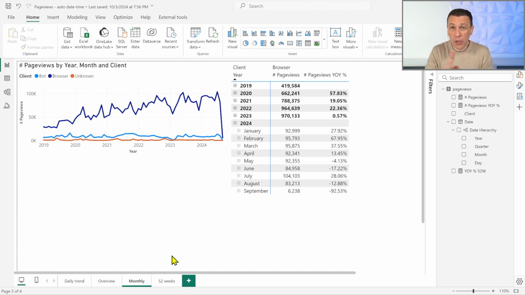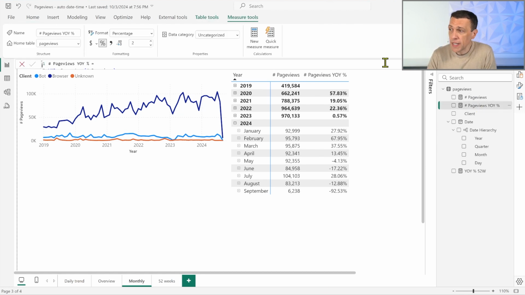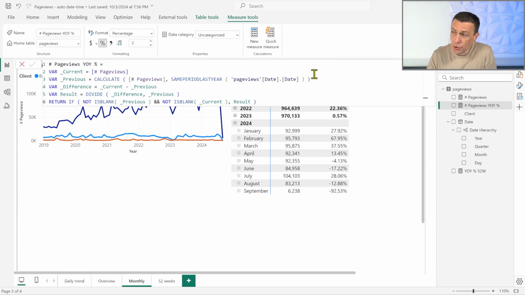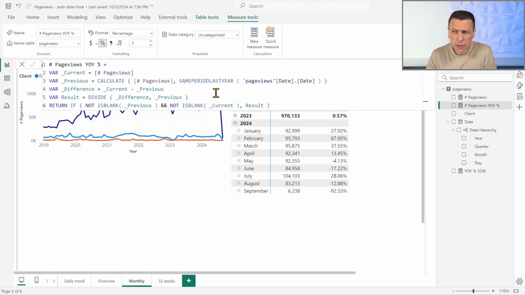The first one is the option with auto date time. Then we will see the Gregorian calendar and the week calendar. But the principle is the same. If you remember, when we created the page views in the first example by using the auto date time, we wrote this code. And if you look at this code, the only important part is this CALCULATE. When we consider the previous year, so for example, we have April 2024, we want to get April 2023, what we do, we use this function, SAMEPERIODLASTYEAR. Now, SAMEPERIODLASTYEAR doesn't know anything about the calendar, but it receives a list of dates, and if these dates fit an entire month, then you get the same month in the previous year. That is how it works.